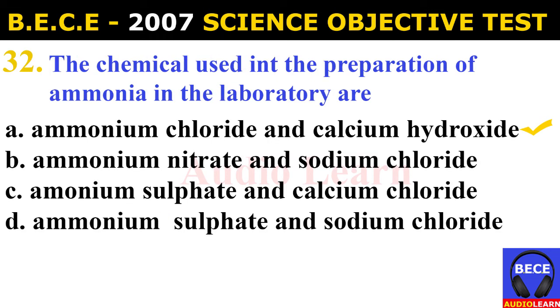32. The chemicals used in the preparation of ammonia in the laboratory are A. Ammonium chloride and calcium hydroxide, B. Ammonium nitrate and sodium chloride, C. Ammonium sulfate and calcium chloride, D. Ammonium sulfate and sodium chloride. And the answer is A. Ammonium chloride and calcium hydroxide. The chemicals used in the preparation of ammonia in the laboratory are ammonium chloride and calcium hydroxide.